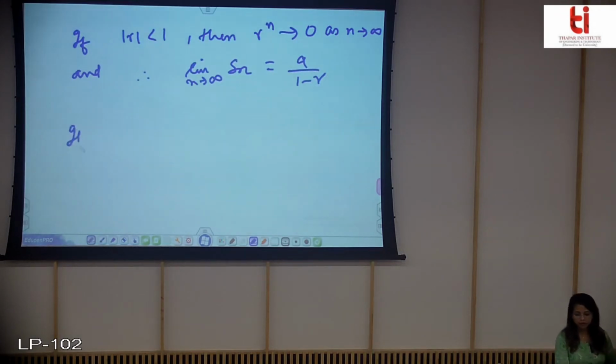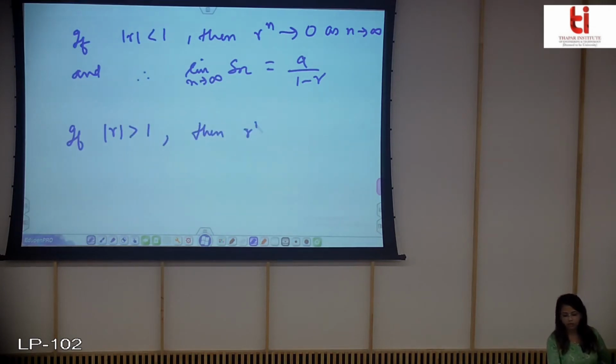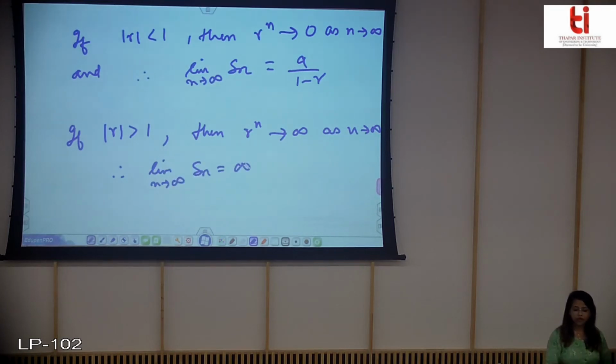And if mod of r is greater than 1, then r to the power n will go to infinity as n tends to infinity, and therefore the limit of Sn will also go to infinity.